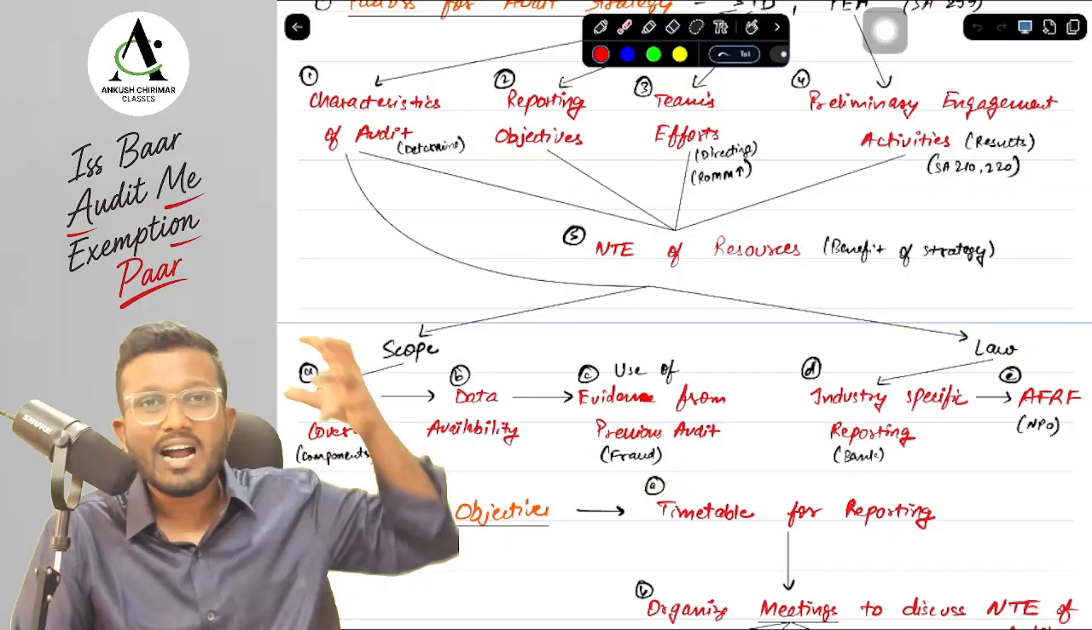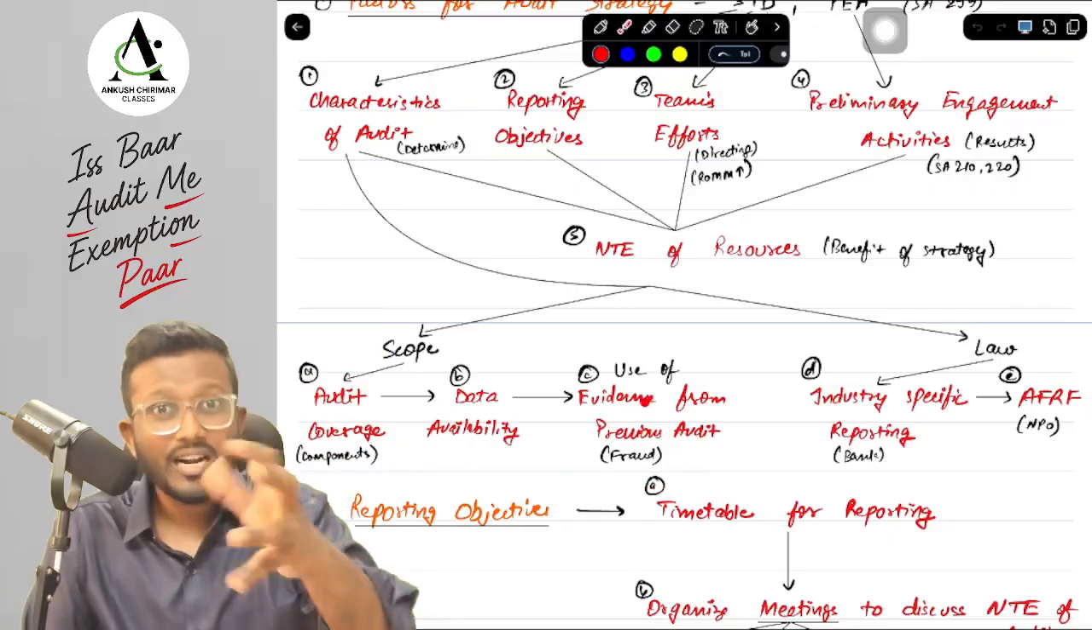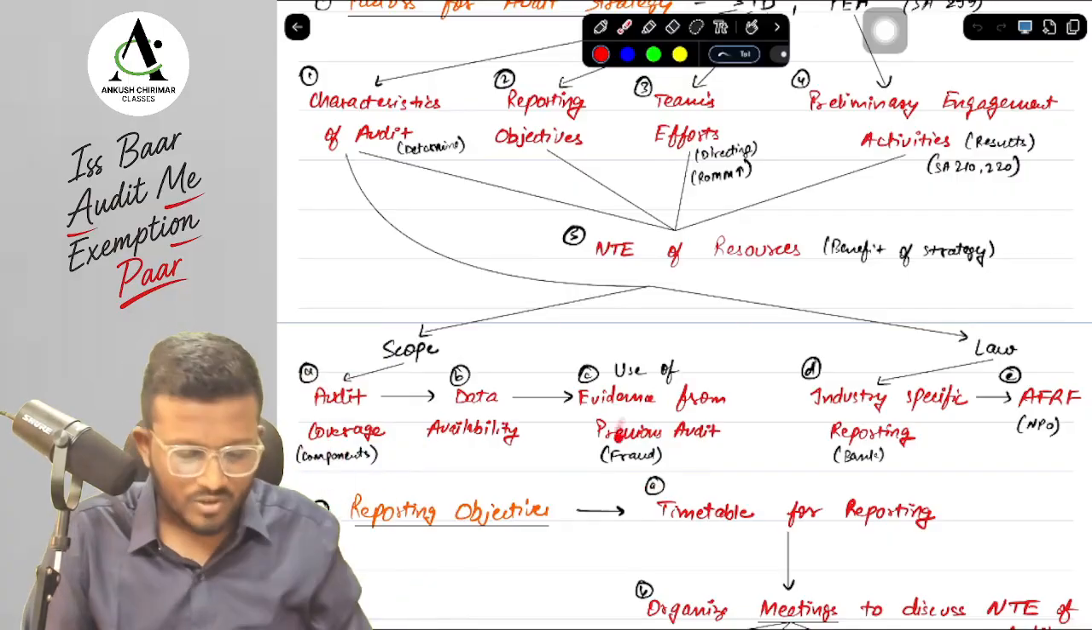Suppose there was a fraud and I obtained an evidence, so can that evidence be used in the current year to identify any other fraud that might happen in the organization? That I have to see. So this is the scope.